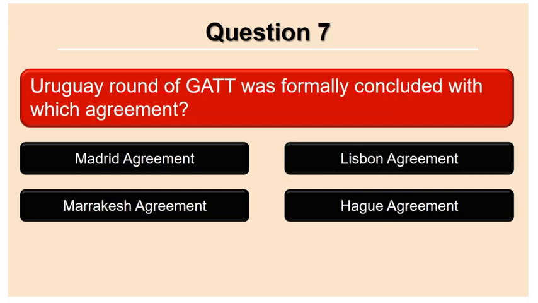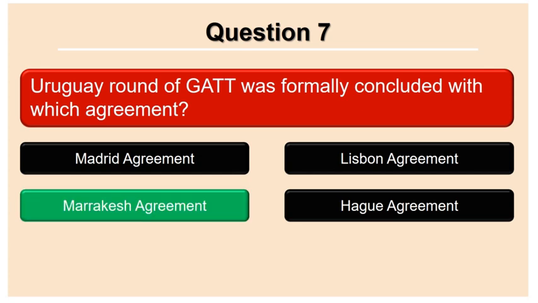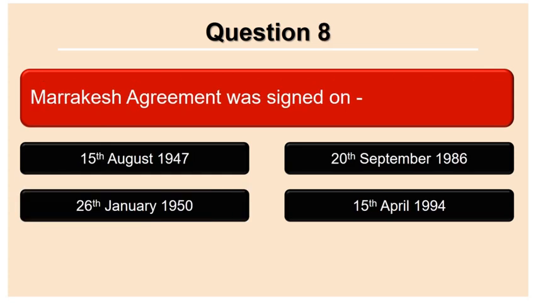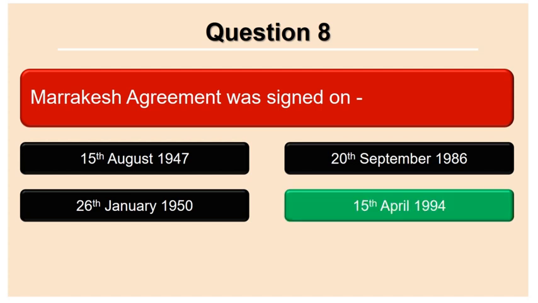Uruguay round of GATT was formally concluded with which agreement? Madrid Agreement, Lisbon Agreement, Marrakesh Agreement, Hague Agreement. Answer Marrakesh Agreement. Marrakesh Agreement was signed on 15th August 1947, 20th September 1986, 26th January 1950, 15th April 1994. Answer 15th April 1994.